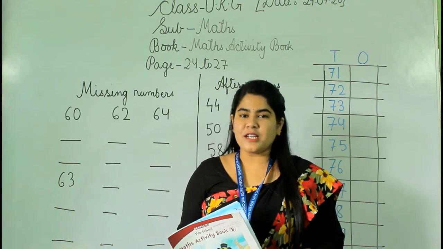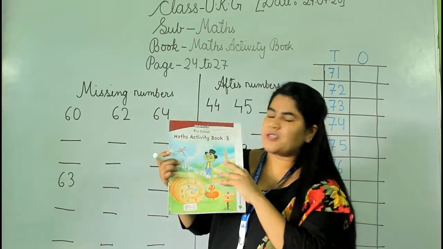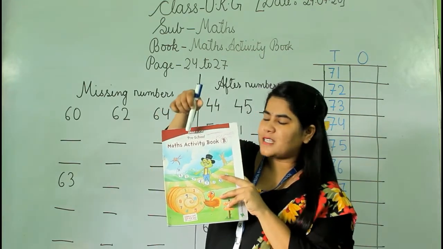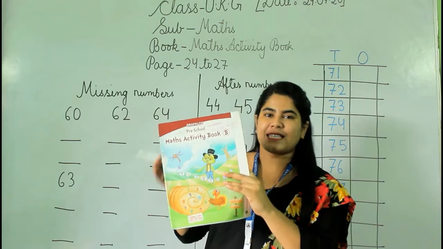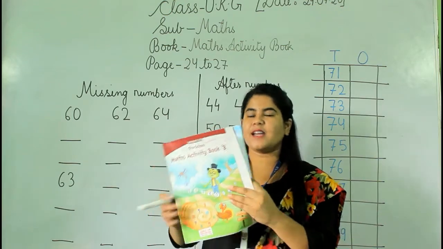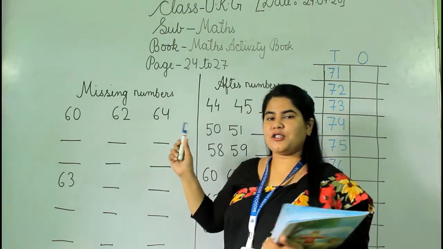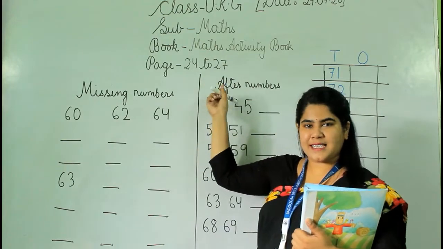Kids, we have finished up with English. Now we will be doing maths. Following this book, the name of the book is Maths Activity Book. Alright, so the page number that we are going to do today is 24 to 27.